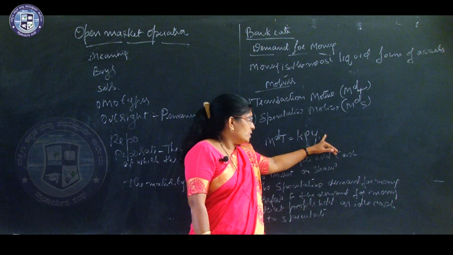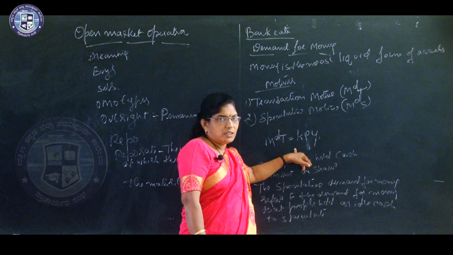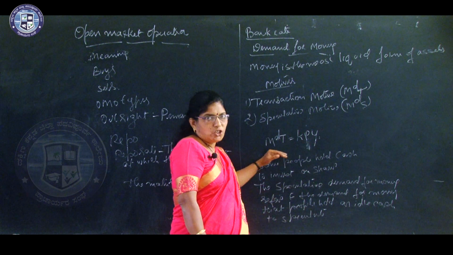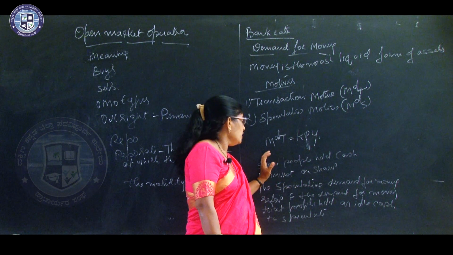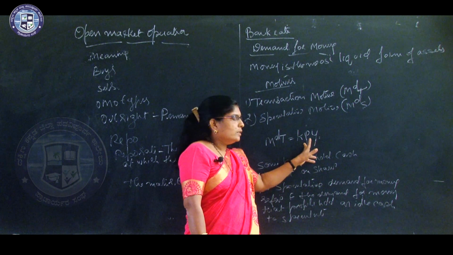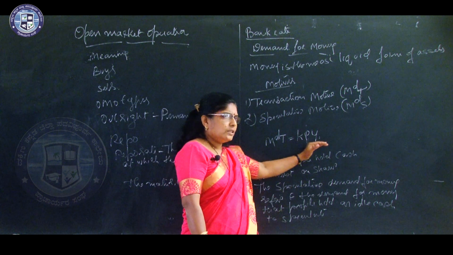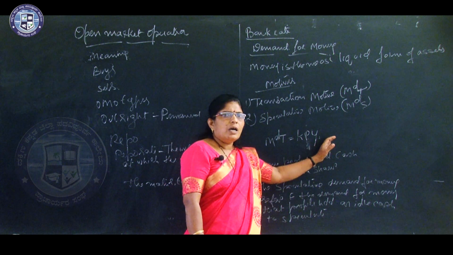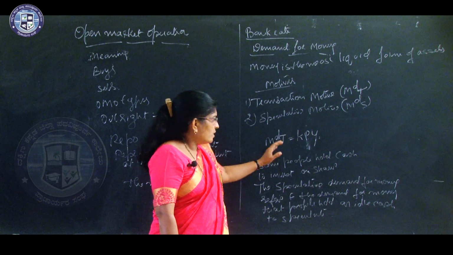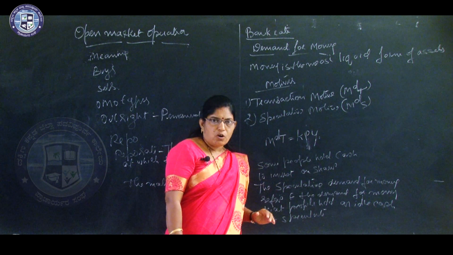Here there is a direct, positive relationship between the demand for money for transaction purpose and the general price level and the national income. Higher the general price level and higher the income, higher will be the demand for money for transaction purposes. That is about the transaction motive of money.